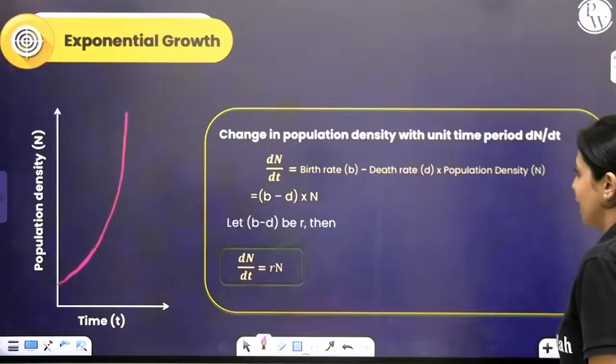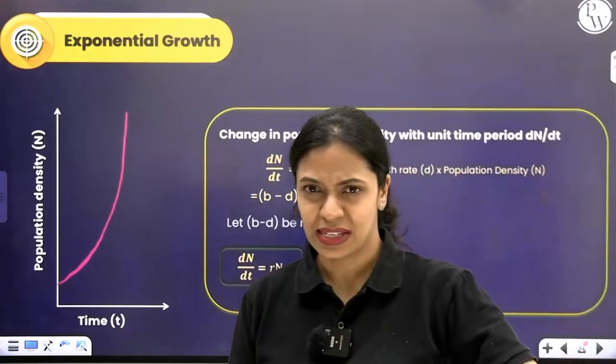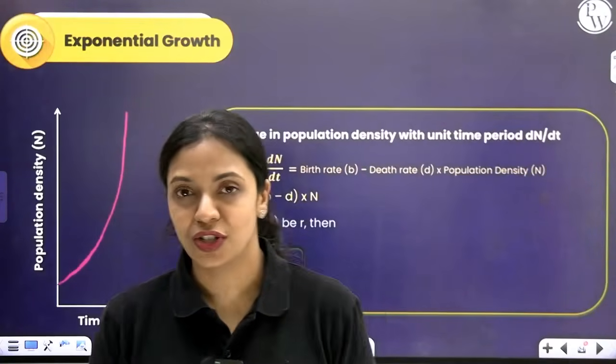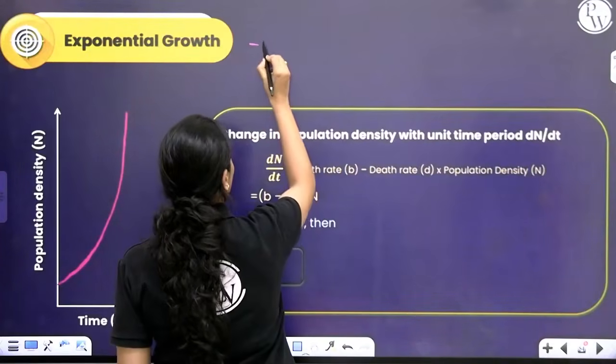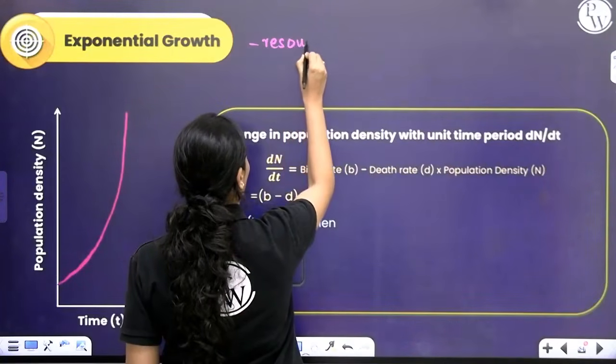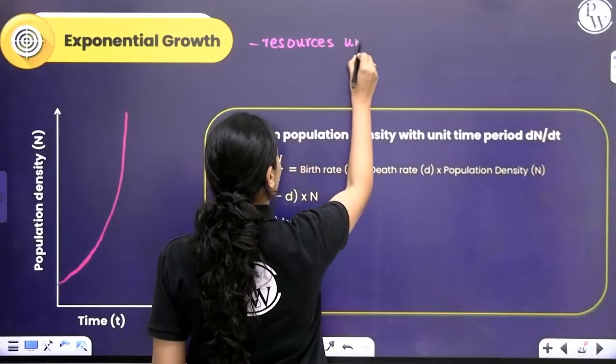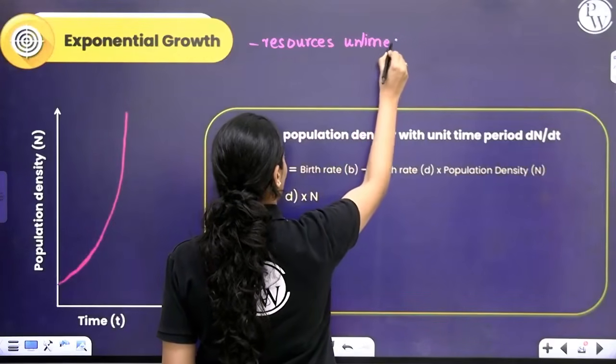Now, generally in a population, you don't see exponential growth. Exponential growth can be seen only when the resources available are unlimited, but in nature it is rarely ever unlimited.